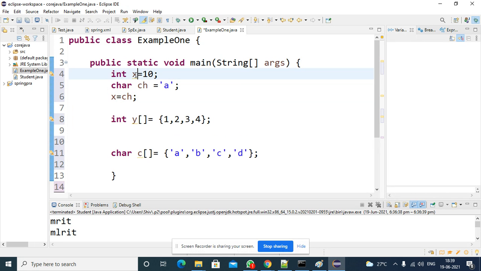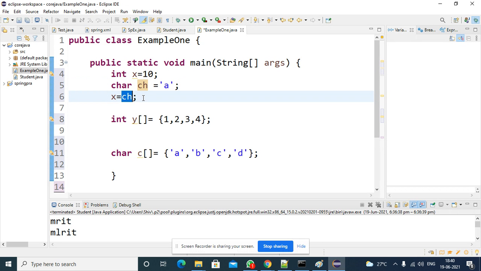See here, an integer variable is there, and a character variable is there. For the integer variable, the value 10 is assigned. For the character variable, a character is assigned. What I am trying to do is override the x value with ch. Is this possible or not?